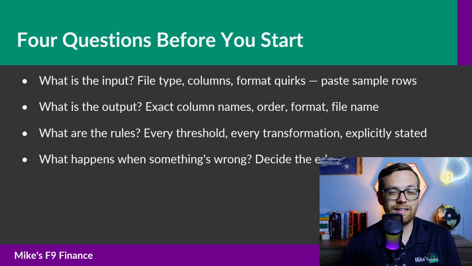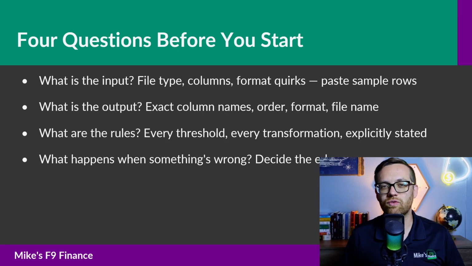I want you to output a clean CSV file with these columns: location, account, currency, balance, and process date, in that order. Balances should be numeric with no formatting. Process date should be year, month, day. The file should be saved as F9 finance_balances_standardized_today's date.csv.